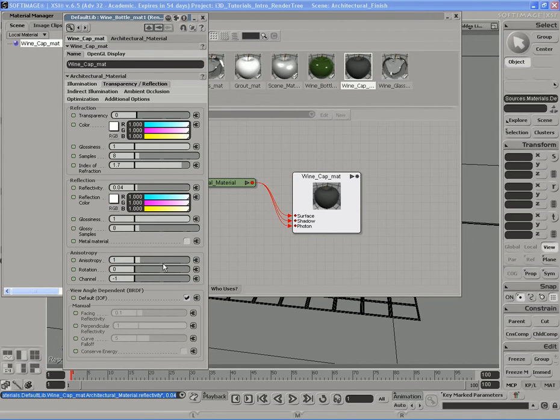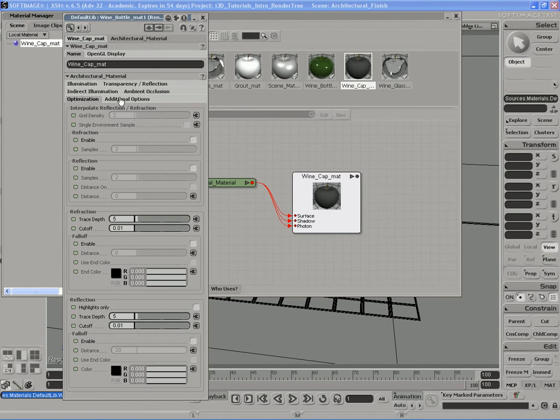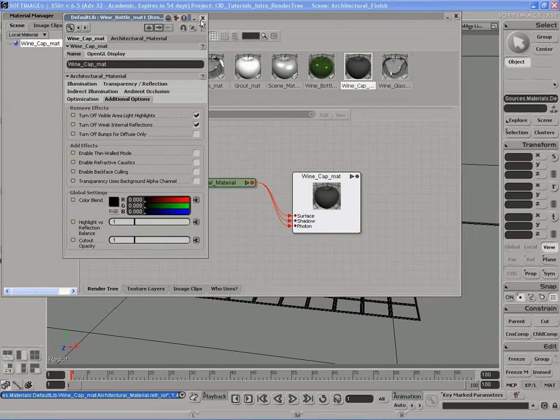In terms of glossiness, no, we don't want glossiness, although it could actually help. That would be interesting. Let's just leave the glossiness off or set to 1 just to see what we get. Default IOF, let me go ahead and turn that off. I'm going to turn on conserve energy. Index of refraction, let me put that back down to 1.4. And indirect illumination, nothing there. Ambient occlusion, let's leave that off. Optimization, I don't have any optimization there. Okay.